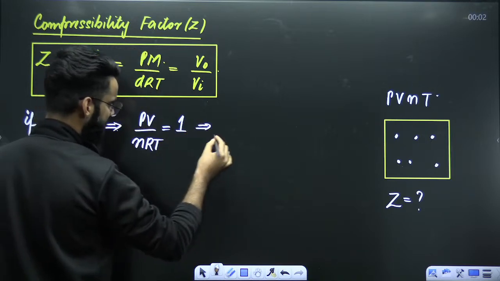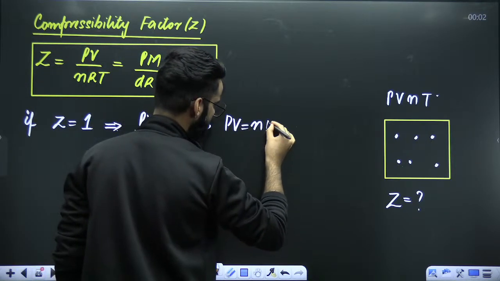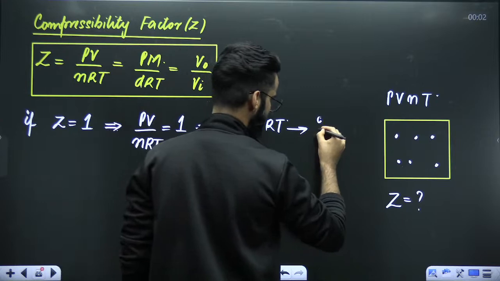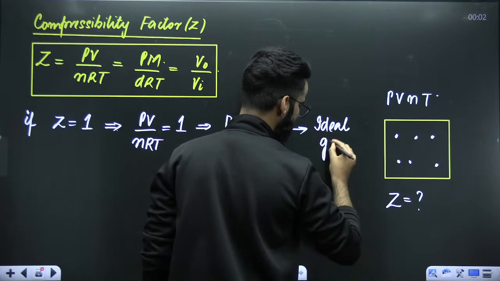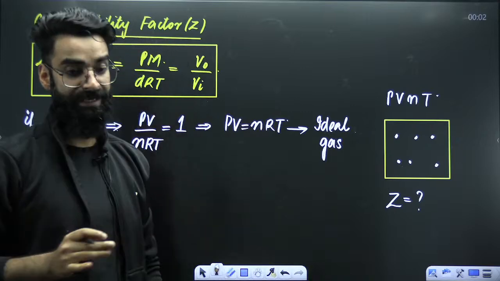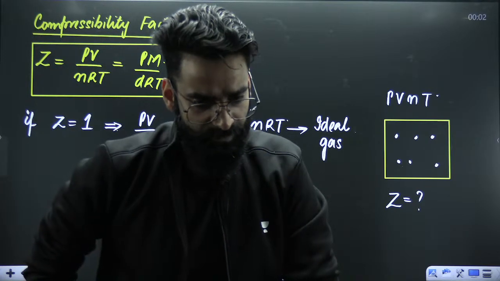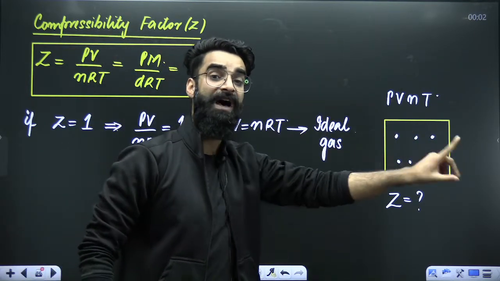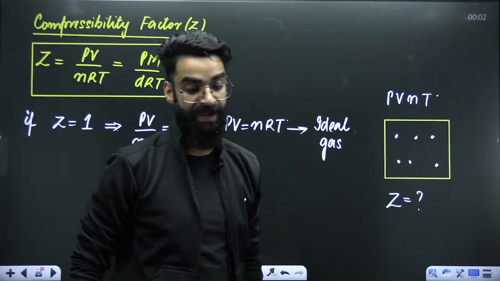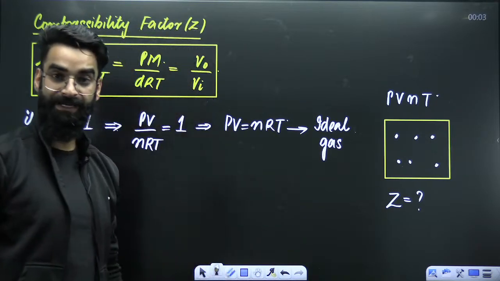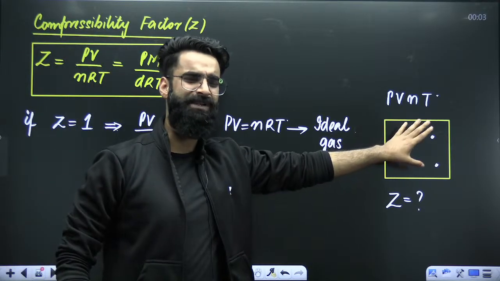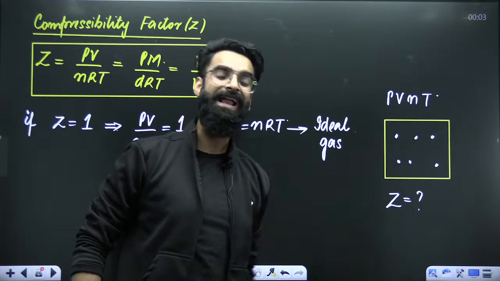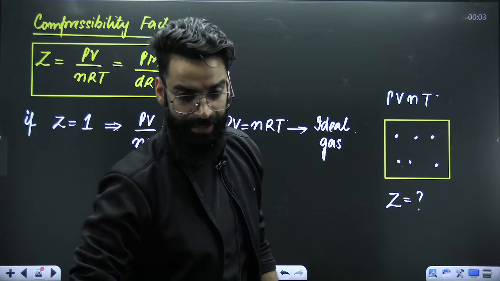What does it mean? Just cross multiply it. That means PV is equal to nRT. And which gas follows this equation under all conditions? It's going to be the ideal gas. That means the gas which we have kept in the container is ideal in nature. Perfect. So do remember the first point from now onwards: any gas whose compressibility factor Z value comes out to be 1, that gas is supposed to be ideal in nature. That means there will be no attraction or repulsion between the molecules. That means the size of the gas molecule is very small, and the actual volume of the gas molecule can be neglected as compared to the volume of the container. I hope it's clear.